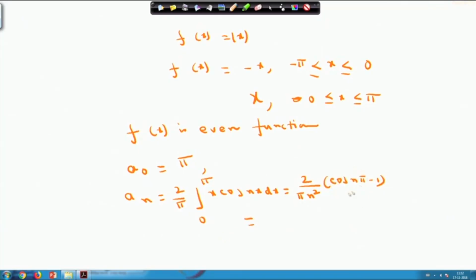This value changes depending upon the value of n. It will be 0 whenever n is even, and cos nπ will be −1 whenever n is odd. In that case it will become −4/(π n²) when n is odd. So a_0 equals π, a_n equals 0 when n is even, and −4/(π n²) whenever n is odd.